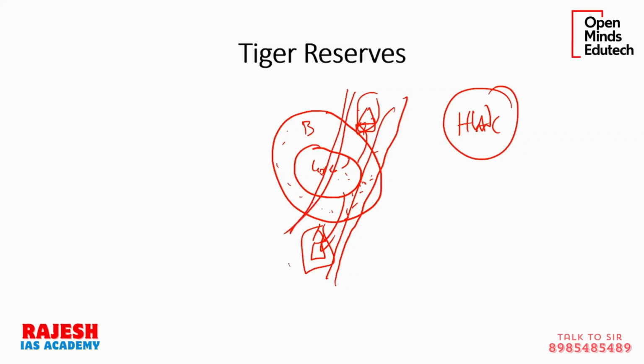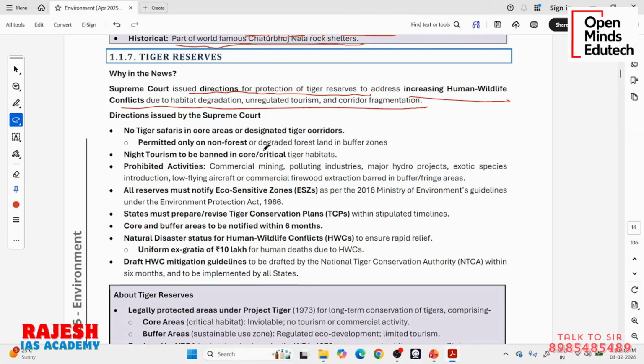If you pass a road through the core, it will be a very serious situation. Or you allow mining. You are not supposed to allow mining in the buffer zone, but the government has allowed mining in the buffer zone. Now it will be a threat. Because these kinds of things are happening, the Supreme Court has taken some steps. It has given some directions like no tiger safaris in core areas or designated tiger corridors. Permitted only on non-forest or degraded forest in the buffer zone. In core areas, tiger safari is completely not allowed. Wherever it is a core area, it is not allowed.